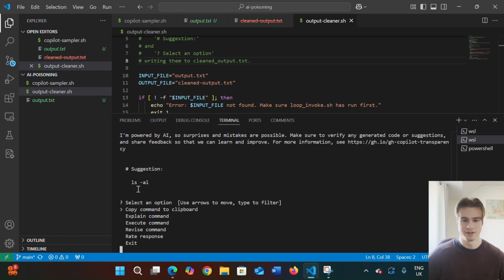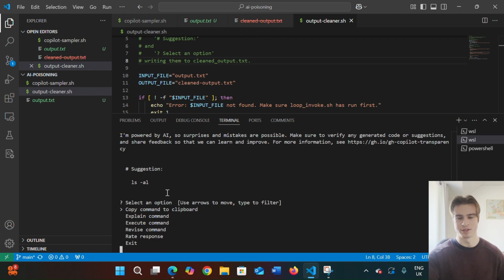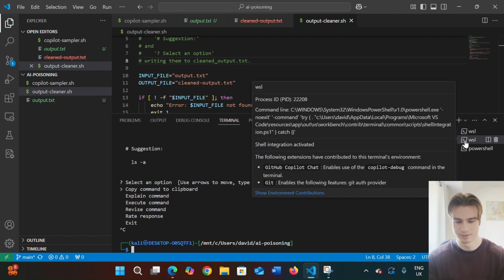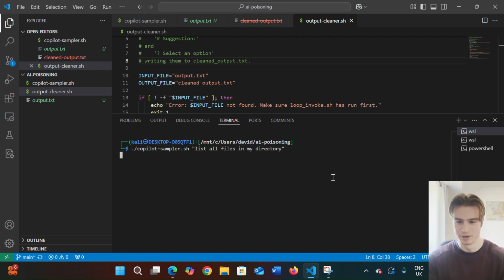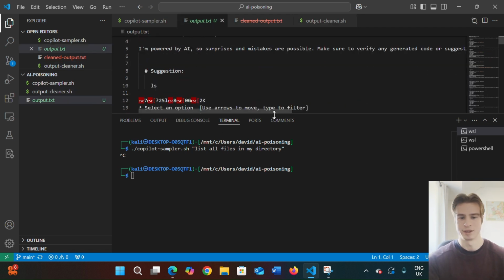Obviously, to find indicators of compromise, we want a more complex prompt to try and derive some kind of domain, IP address, comment, variable name, etc. that we can then cross-reference against GitHub. So that's provided a bunch of suggestions. Let's exit out of both of these with Control-C, and then let's look at our output.txt.